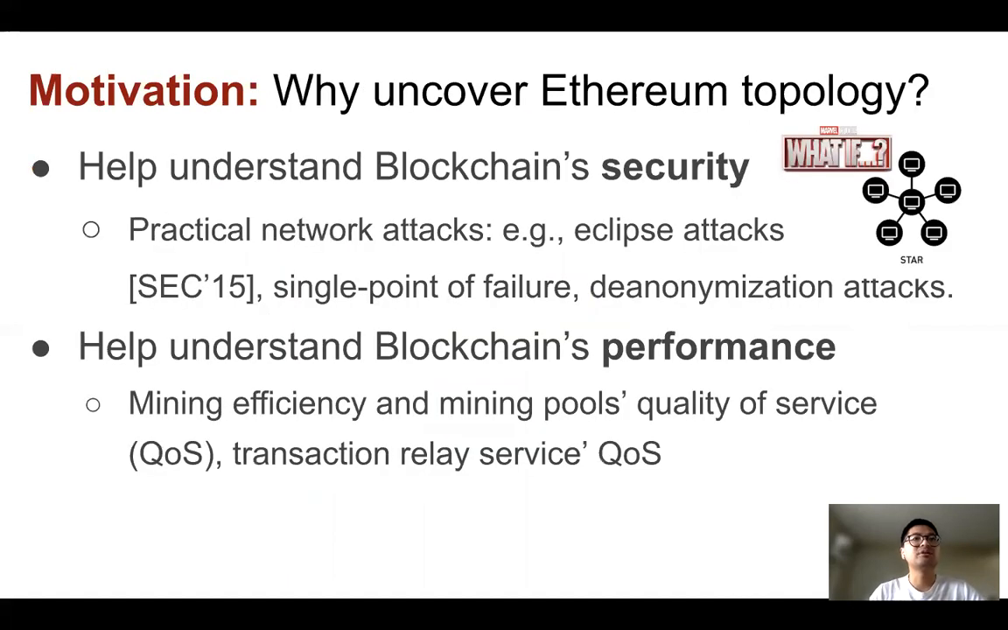There are two main reasons to know a blockchain's topology. First, it can help us understand the security of blockchain. For instance, what if a network's topology is a star? Knowing this, an attacker can choose to disable the central node to separate all other nodes and to easily bring down the entire network. Also, other attacks like eclipse attacks and the anonymization attacks can benefit from knowing the network topology.